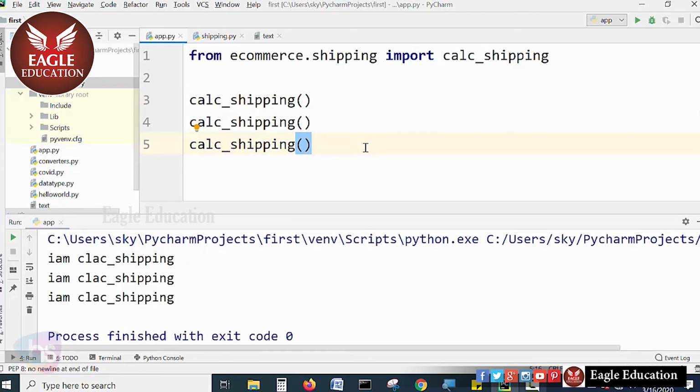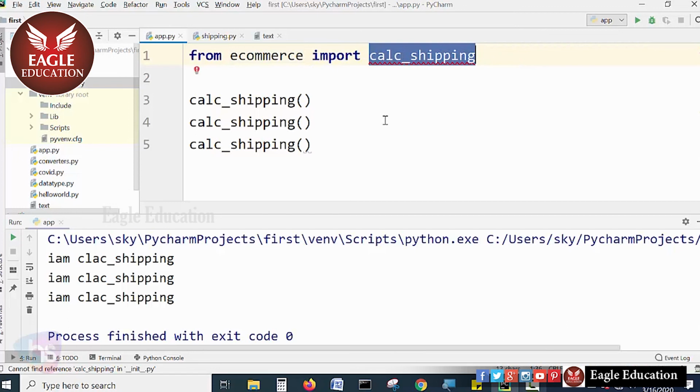Another way, if you want to import only from ecommerce, is also possible: from ecommerce import shipping, where my module name is shipping.